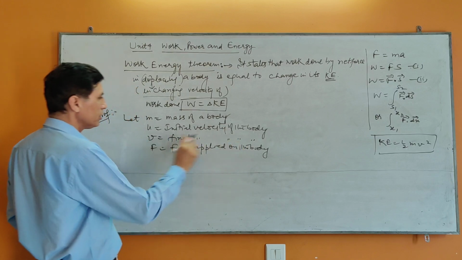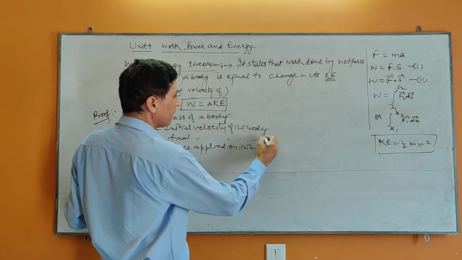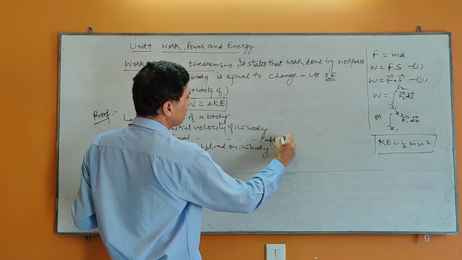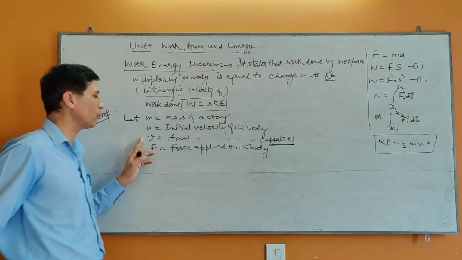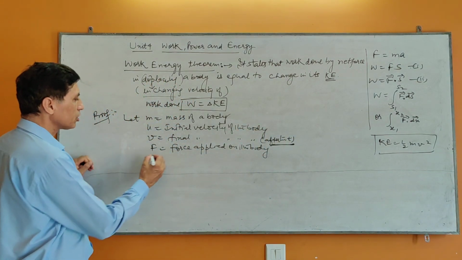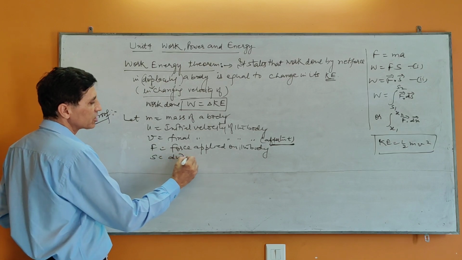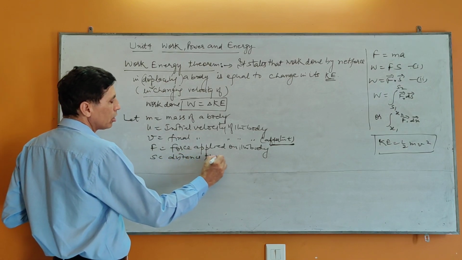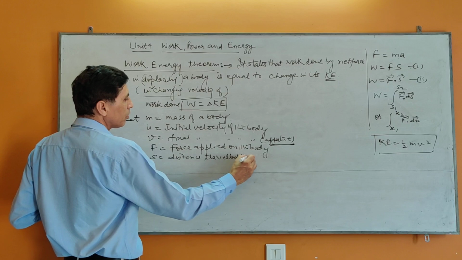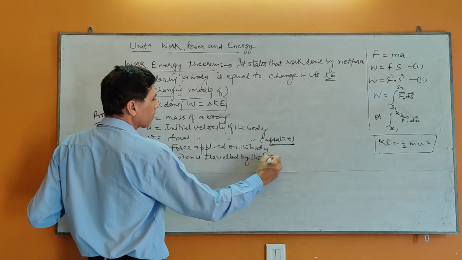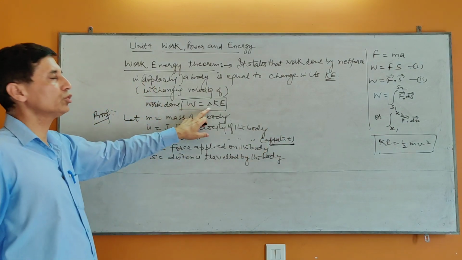v is the final velocity of the body after time t. F is the force applied, and suppose in this process s is the distance traveled by the body. We have to prove work is equal to change in kinetic energy.